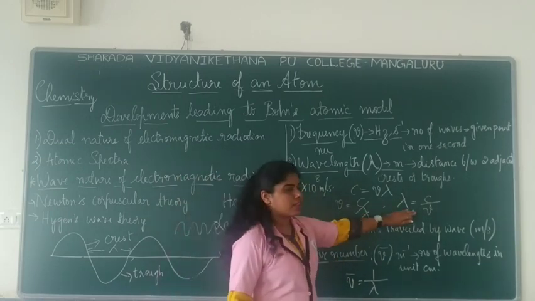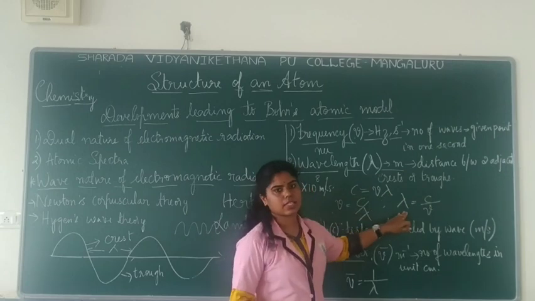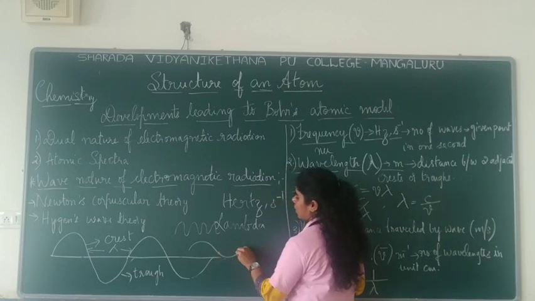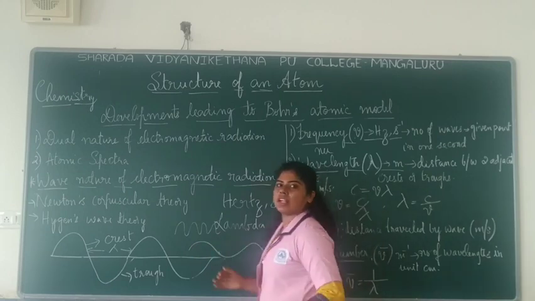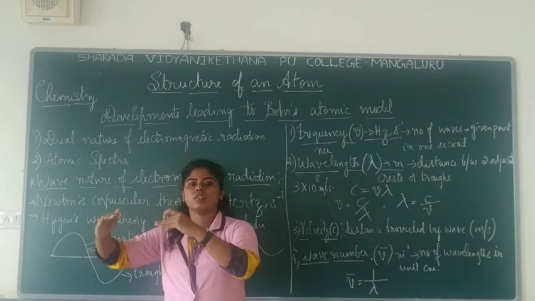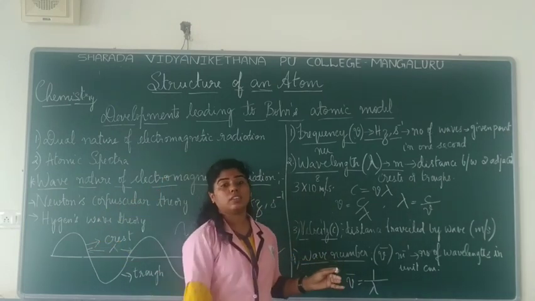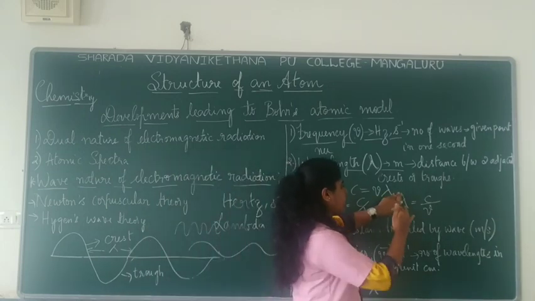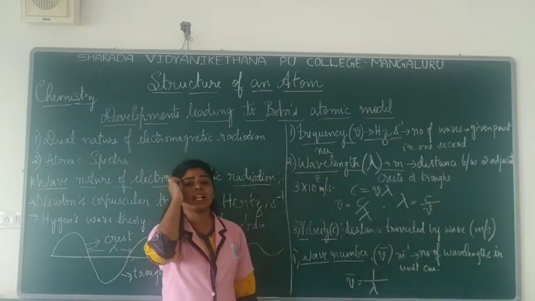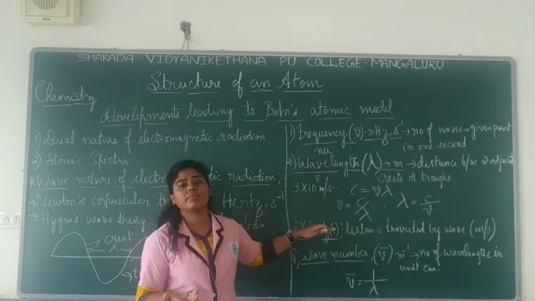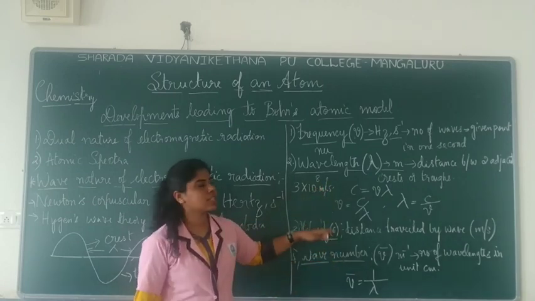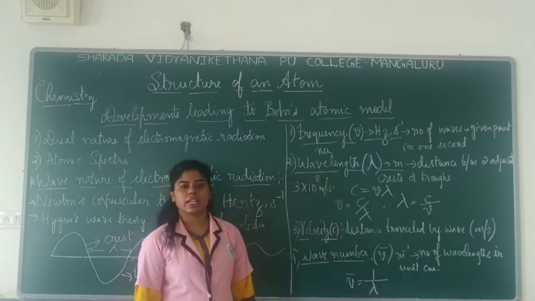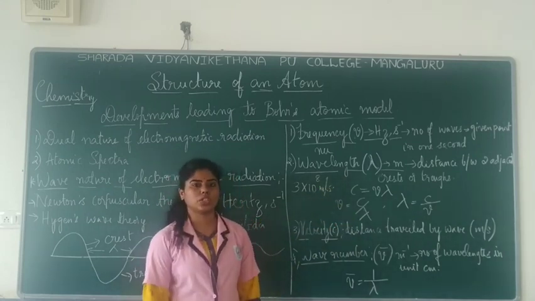But if you compare this equation here, as the wavelength increases, the frequency decreases. That means the wavelength increases, the frequency will decrease. That means they take very few cycles in order to propagate. So here, as the wavelength increases, the frequency decreases. So this relation you should remember. You will have to solve many problems regarding these wavelengths and frequencies. So you should remember this relation. As the frequency increases, the wavelength decreases, as they are inversely proportional to each other.